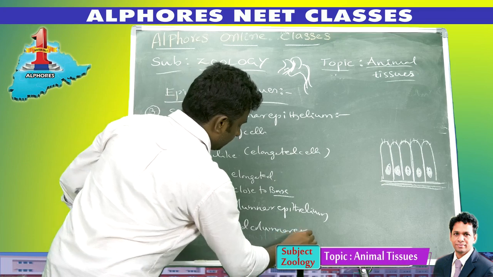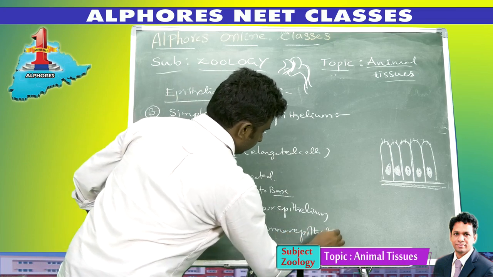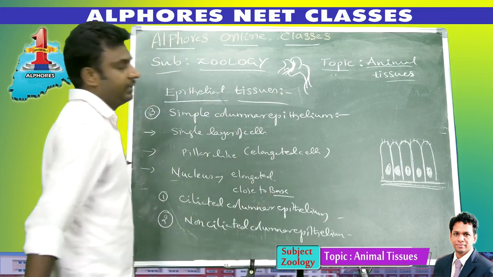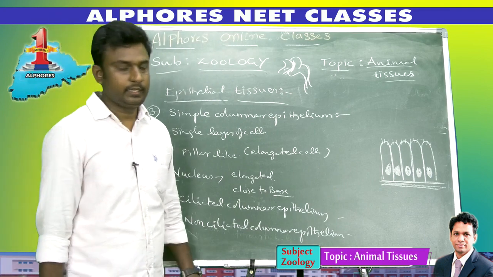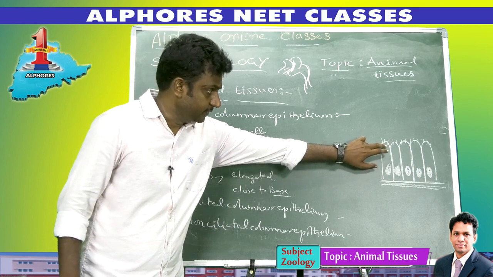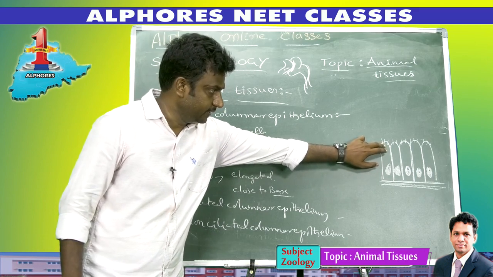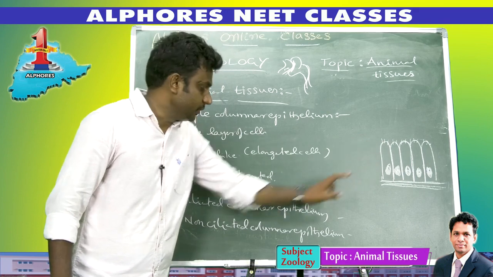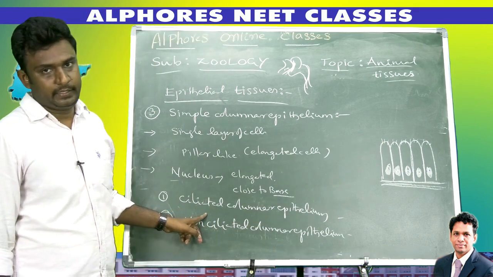Non-ciliated columnar epithelium. Ciliated columnar epithelium and non-ciliated columnar epithelium. If their free surfaces consist of cilia, it is called ciliated columnar epithelium.